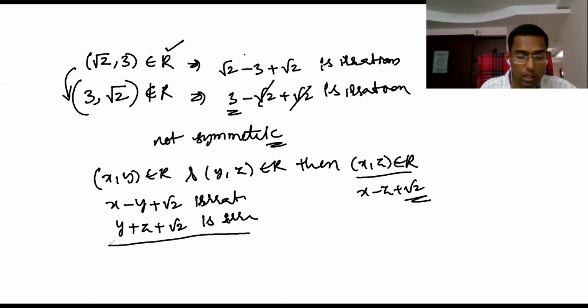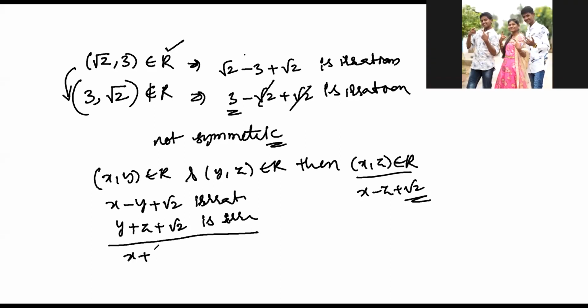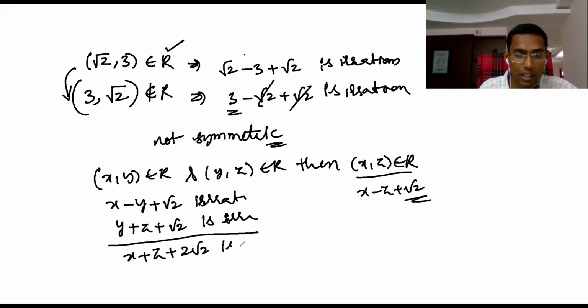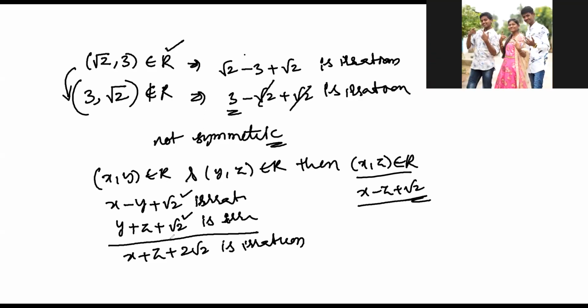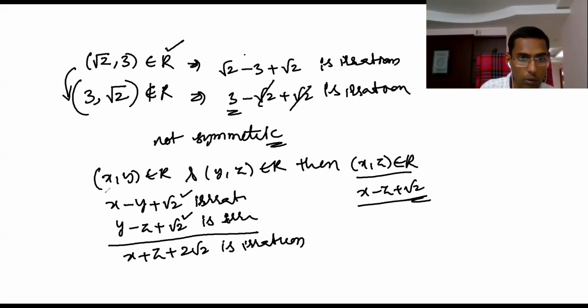Now I am adding these. If I add, y gets cancelled: x plus z plus 2 root 2 is irrational. You try to understand this. Sorry, this is y minus z. (x, y) belongs to R means x minus y plus root 2 is irrational. (y, z) belongs to R means y minus z plus root 2 is irrational.